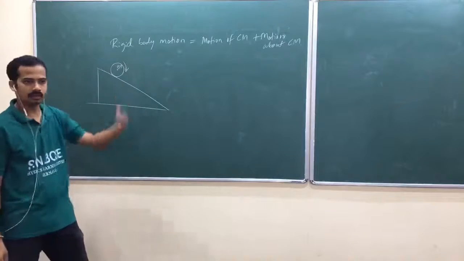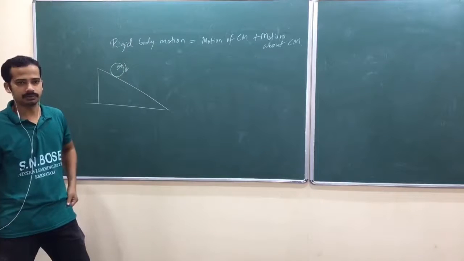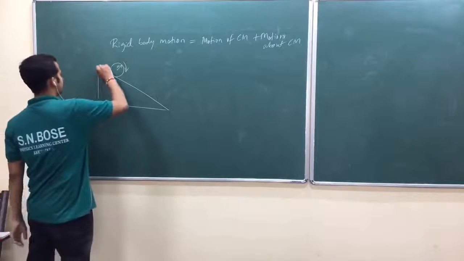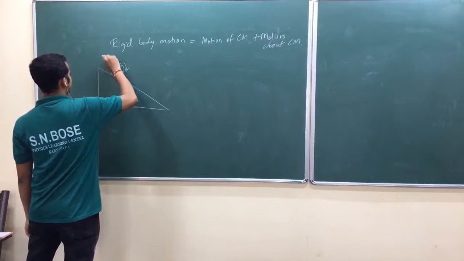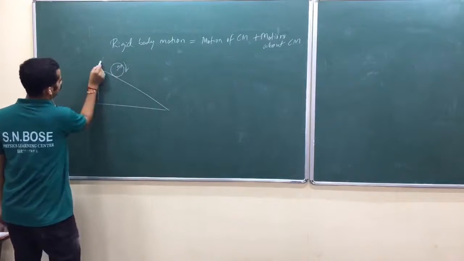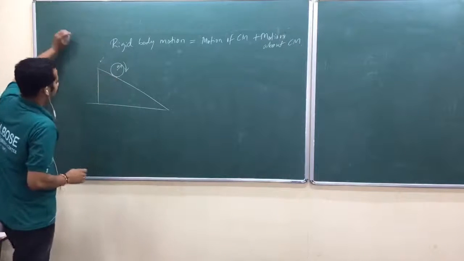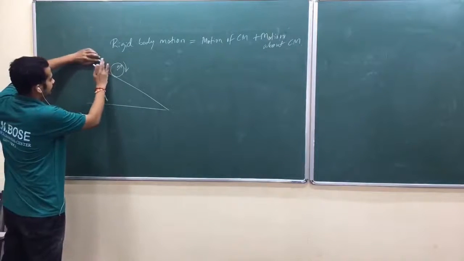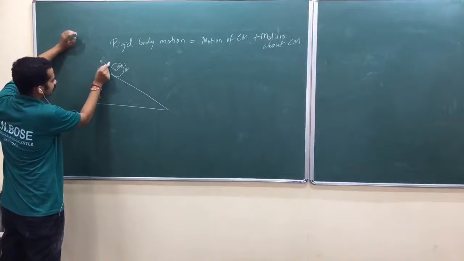Let me just solve this problem so that you will get this idea. Motion of center of mass, motion about center of mass. Okay. It has started from somewhere here at this point, and it has moved. Center of mass has moved this much distance. Okay. From this one. That's why let me call this one as x.